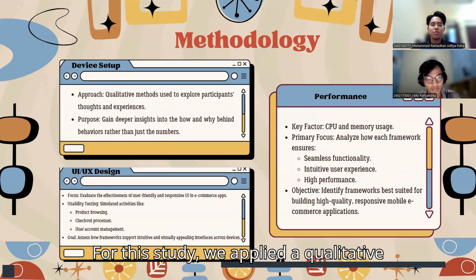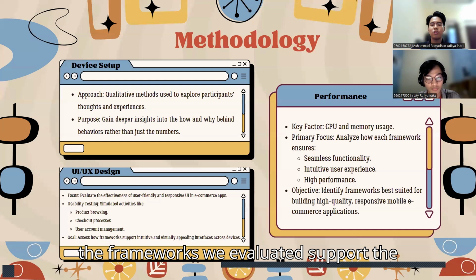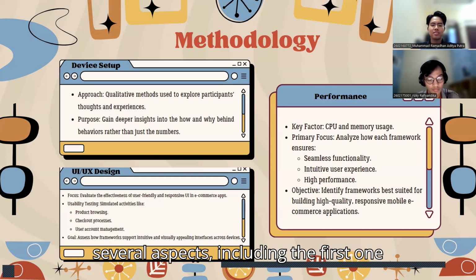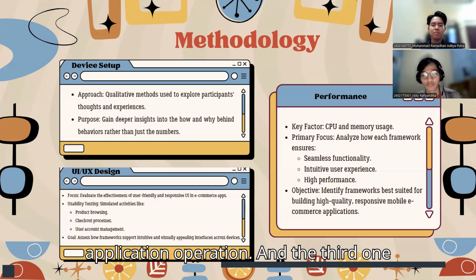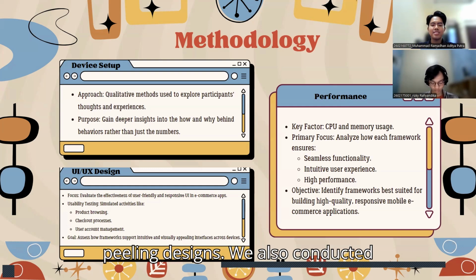For this study, we applied a qualitative approach to understand how the frameworks we evaluated support the development of e-commerce applications. The frameworks were assessed based on several aspects. The first one is performance, such as CPU and memory usage. The second one is functionality, to ensure smooth application operation, and the third one is user experience, focusing on intuitive and visually appealing designs.